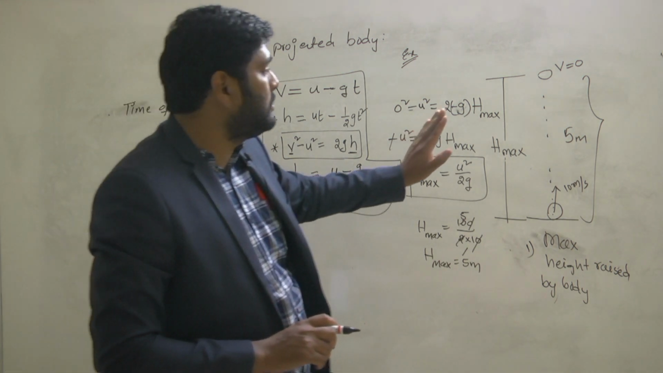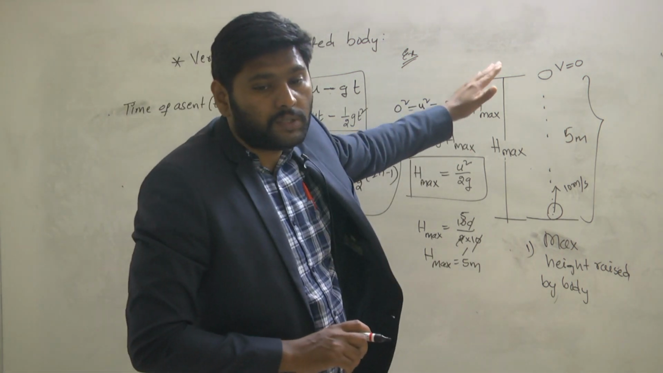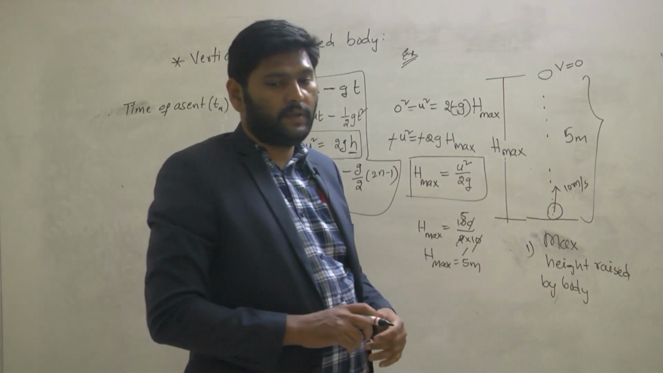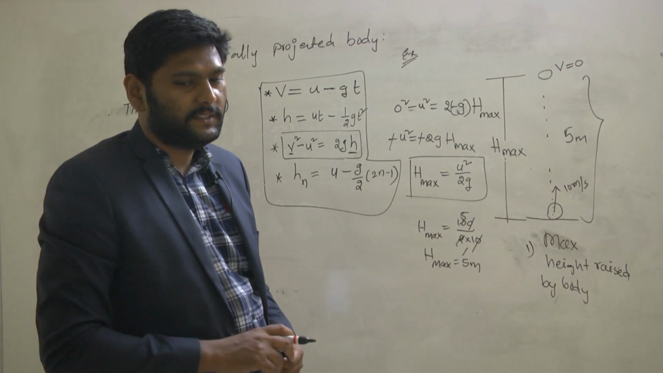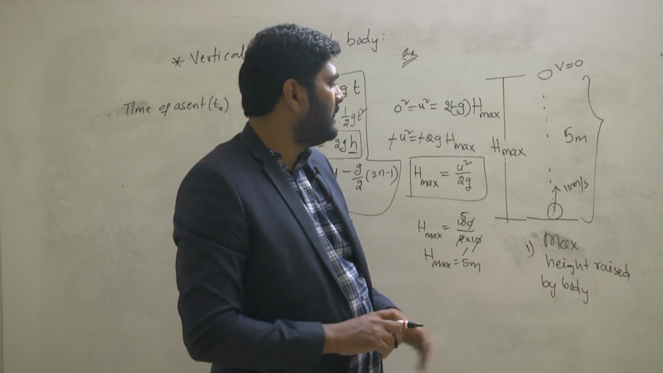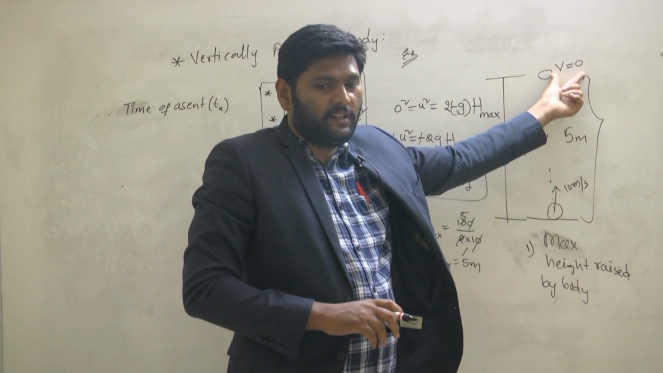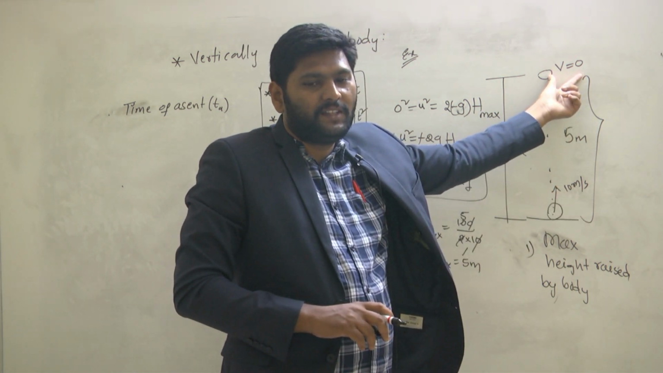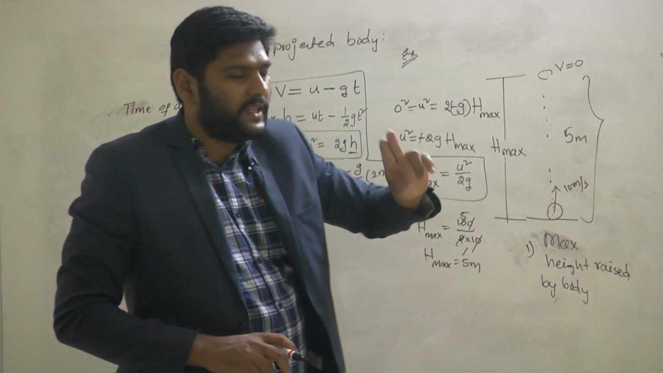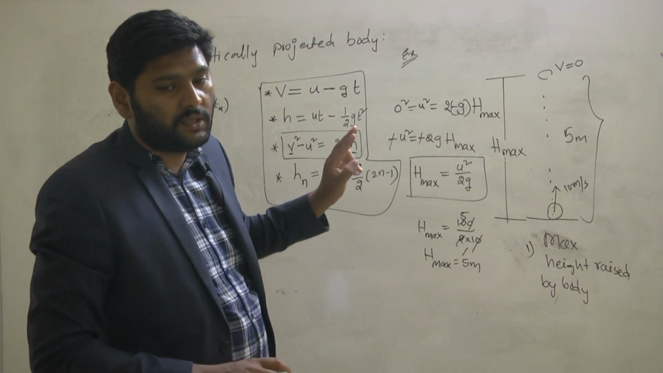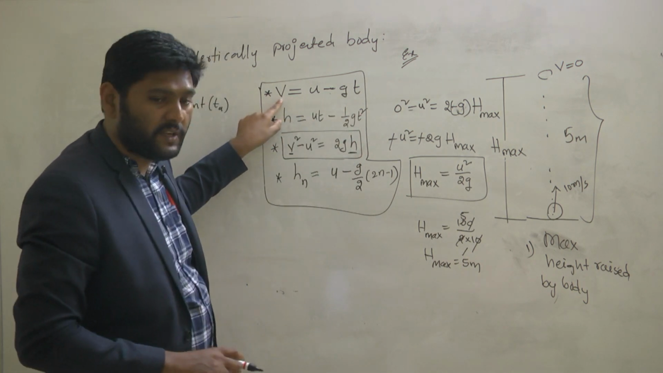But among the two, which one is the correct equation to derive the time of ascent? For that we have to see the known quantities. What are the known quantities in this equation? Initially we know the initial velocity and the final velocity. So these two things you know. These two things belong to the first equation.